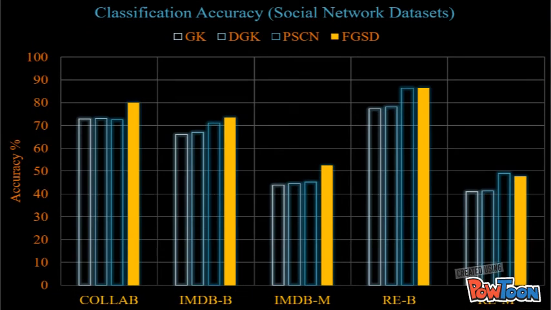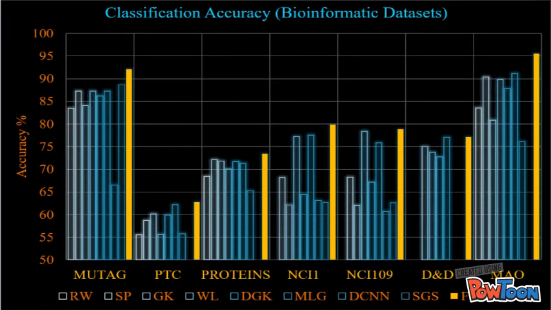Here, we show our classification results on social network datasets against several state-of-the-art algorithms including graph convolutional neural networks, graph kernels, and other graph spectrum methods. As we can see, for some of the datasets we gain a significant increase in accuracy and set the current state-of-the-art. Similarly, in bioinformatics, we see significant gain in accuracy for several datasets. Although not shown here, in terms of speed, the method is also 2 to 10 times faster than the existing ones.